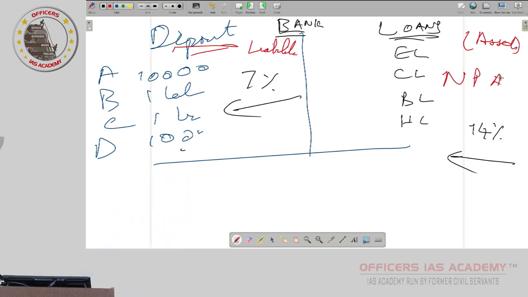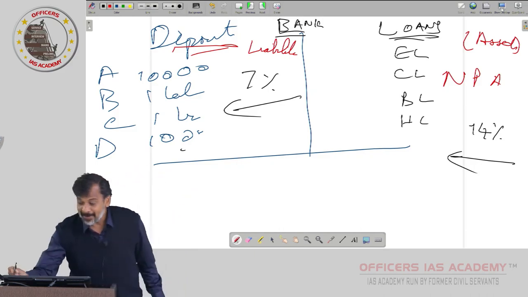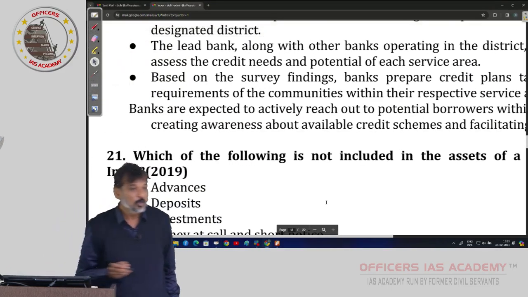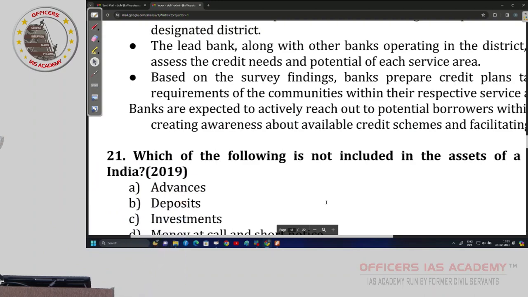Yes or no? Non-performing asset. It is supposed to perform, that asset. So all loans are called assets. Wherever they earn, it is an asset. Wherever they spend, it is a liability. Right? Now, from a bank's point of view, which of the following is not included in the assets of a commercial bank? Advances. Loans and advances are loans and advances. When they give loans and advances, is it an asset or liability? Asset.